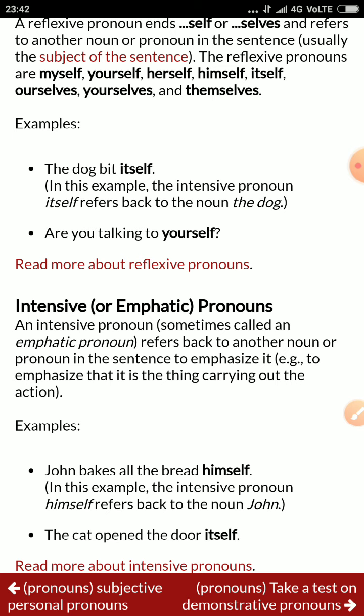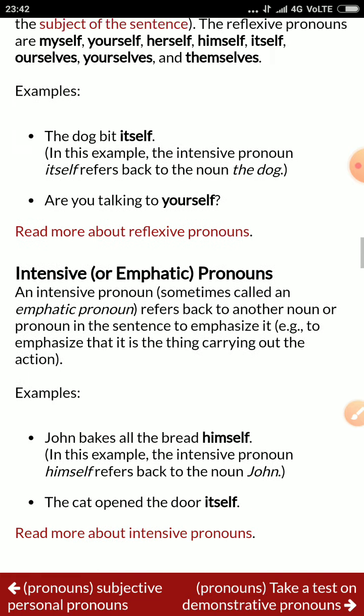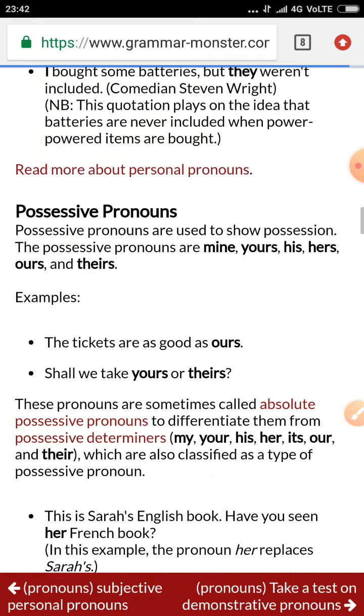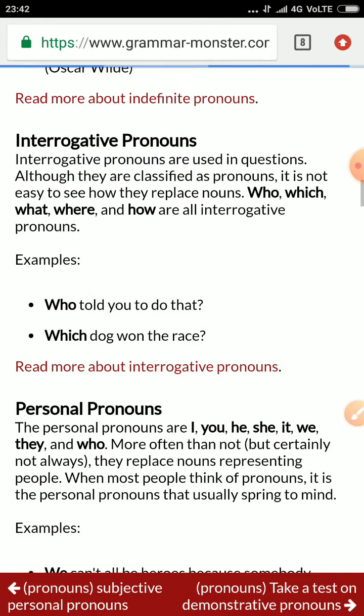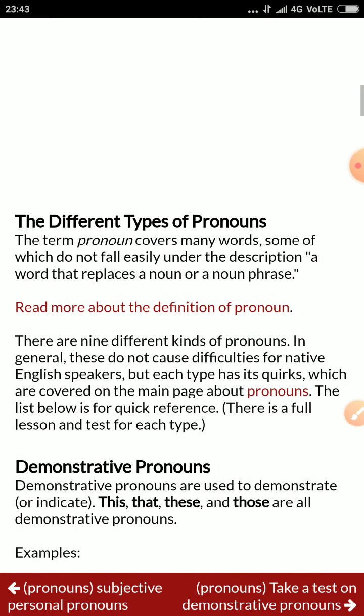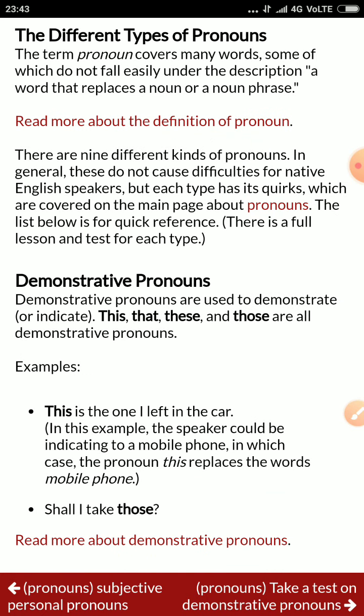The cat opened the door itself. We have to understand not only pronouns but the concept of pronouns, as well as the kinds of pronouns with examples and example sentences.